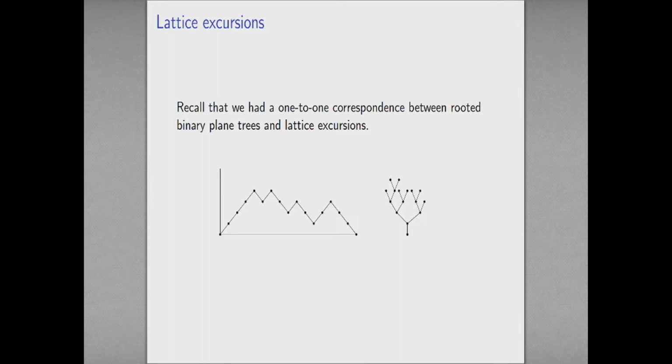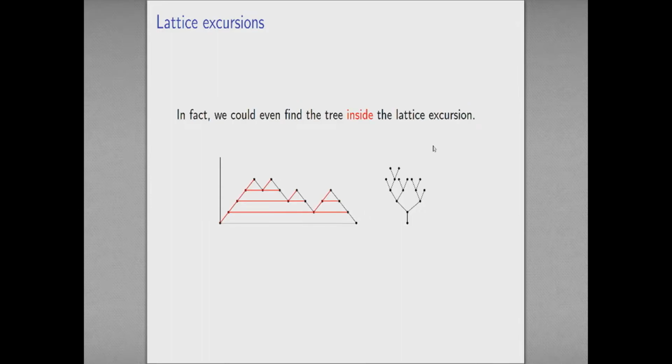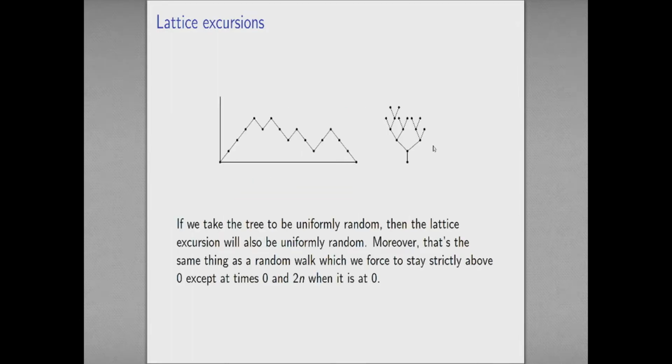And of course, because I've got a correspondence here, if I pick the tree uniformly at random, I'm actually picking the lattice excursion uniformly at random from among the possibilities. So in fact, we could even find the tree inside the lattice excursion. If the tree is uniformly random, the lattice excursion is also uniformly random. And that's the same thing as one of these simple random walks, except that I've just forced it to stay positive and come back to 0 for the first time at time 2n. So I've just conditioned my random walk to do something a little bit weird.